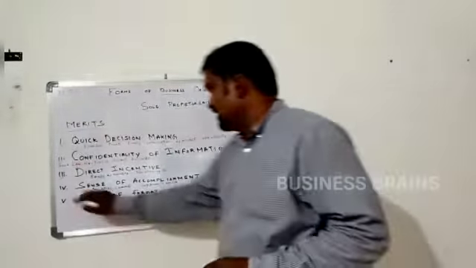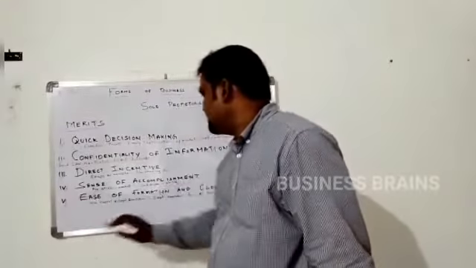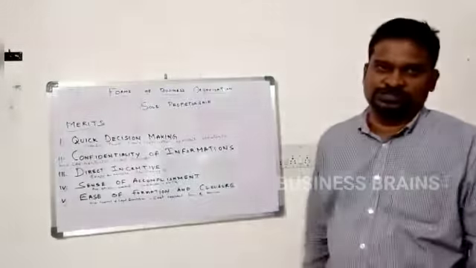Then sense of accomplishment. You will have personal satisfaction. You have done your work, so you will get personal satisfaction and confidence in your ability. The next one is ease of formation and closure.